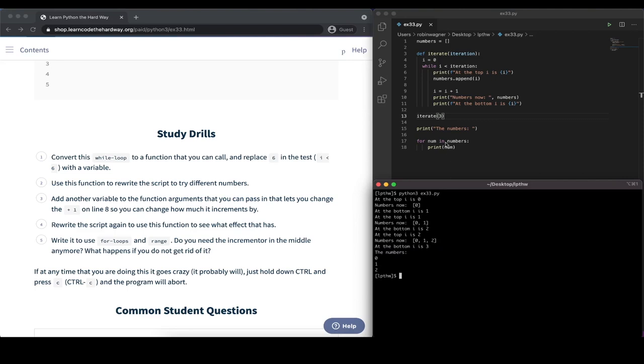And that of course gives us a lot of flexibility, because now we can decide how often we want to actually execute our while loop just by passing an argument here to our function that we defined.